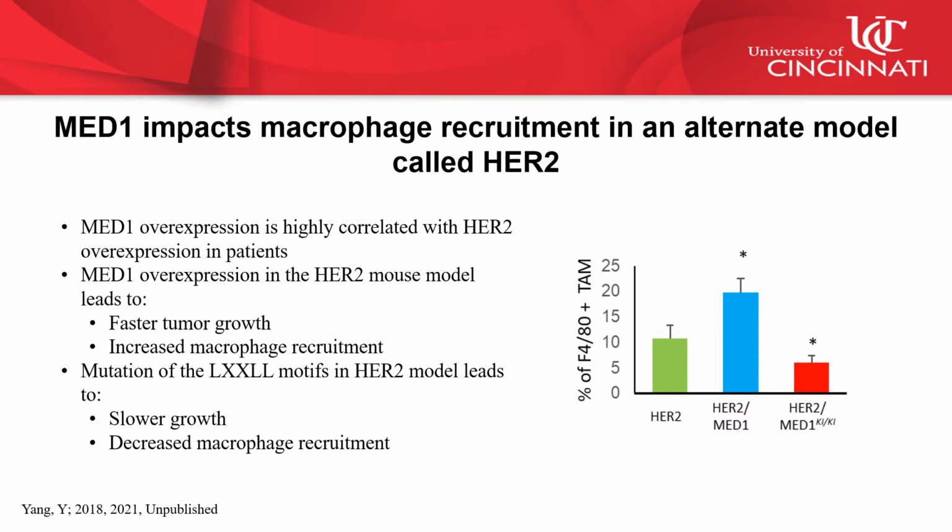Previous work in the lab has connected MED1 and macrophage recruitment in a model of HER2-driven breast cancer. MED1 overexpression occurs in nearly all HER2 overexpressing breast cancer in patients. Further, when MED1 was overexpressed in a mouse model of HER2-driven breast cancer, tumor growth was both faster and macrophage recruitment increased compared to the HER2 model alone, which can be seen by the blue and green bars on the graph to the right. Conversely, when MED1 LXXLL motifs were mutated in the HER2 model, tumors grew slower and fewer macrophages were recruited to the tumor, which can be seen by the red bar on the graph.